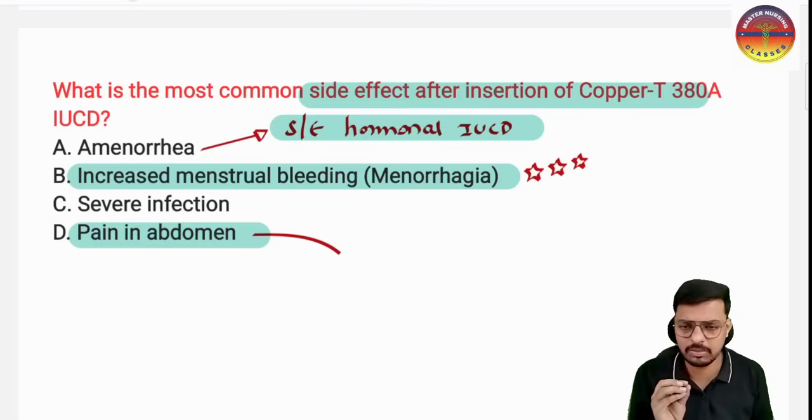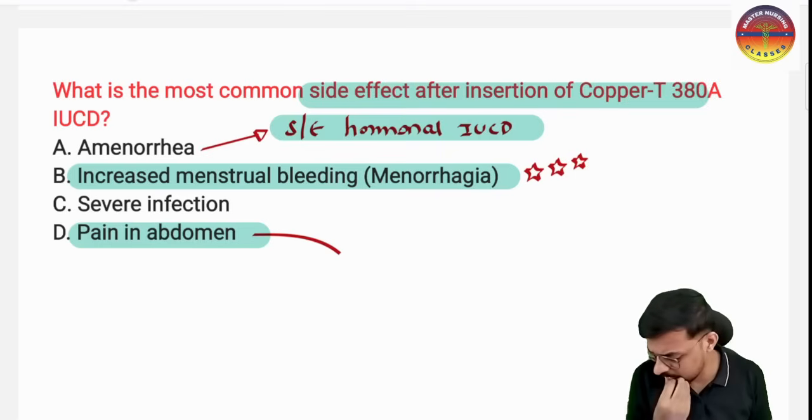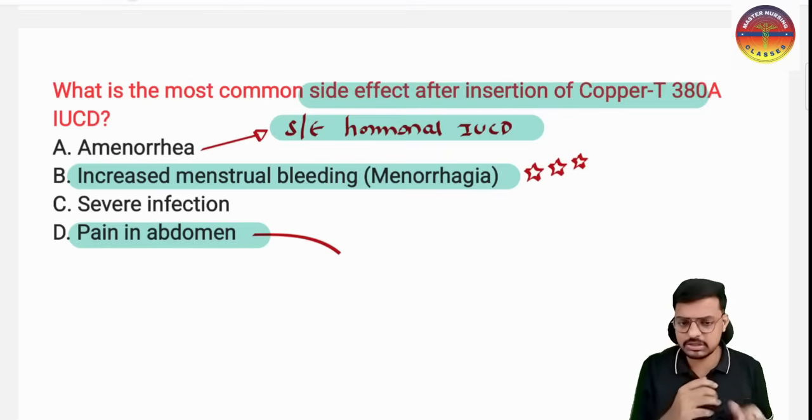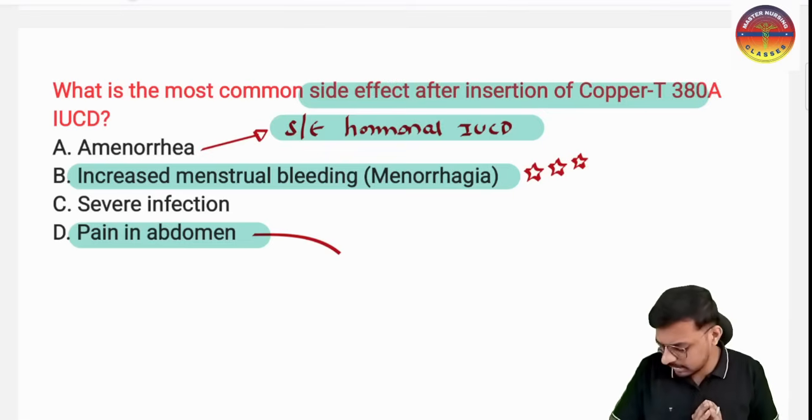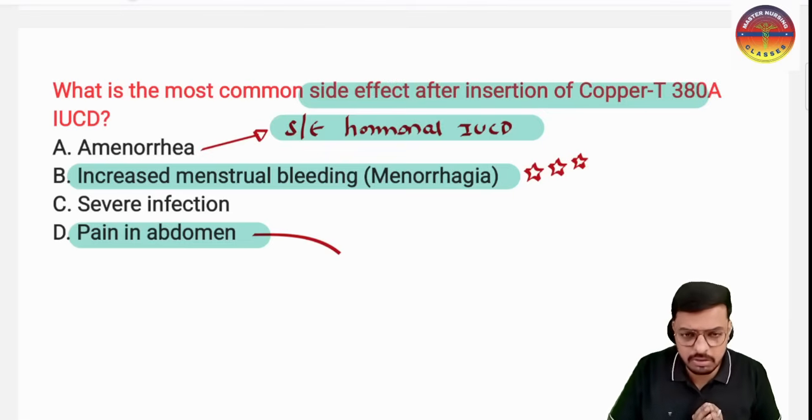Now you tell me, can I use this copper IUCD in a patient with anemia? I want your answer in the comment box. The patient is having anemia. In that anemic patient, can I use this copper T380A? Yes or no? The absolute and 100% answer is no. Sir, why?